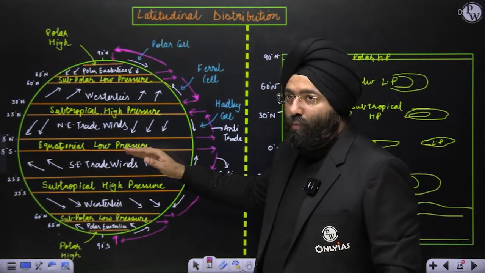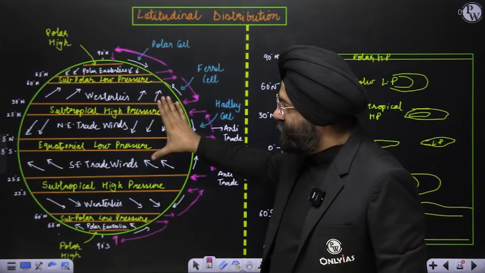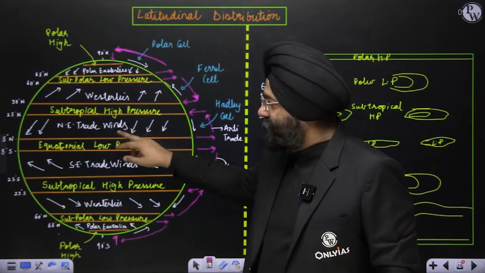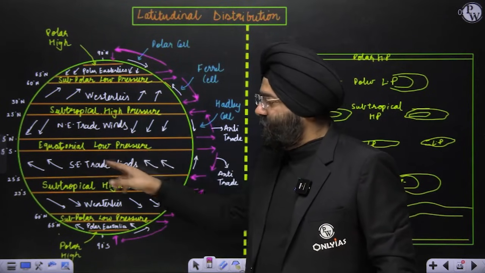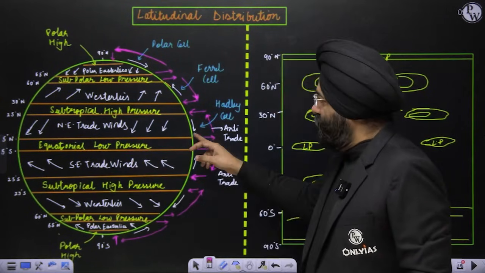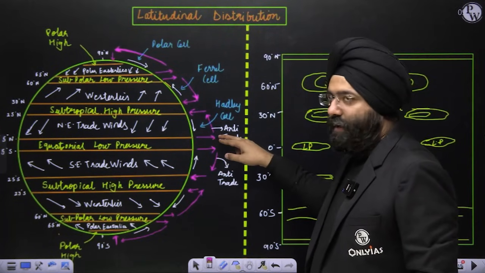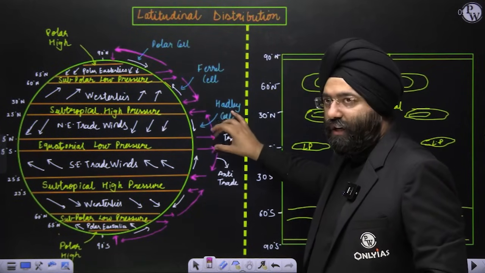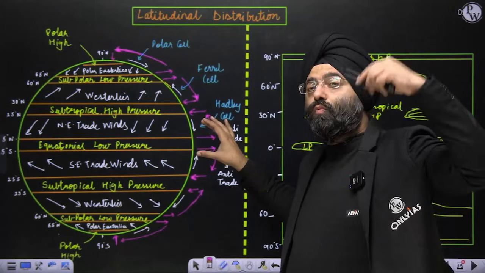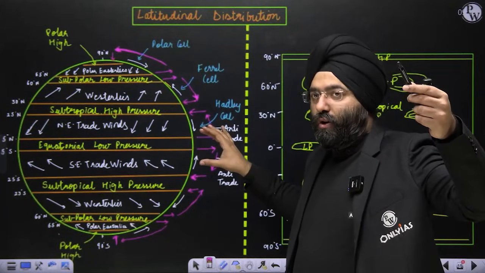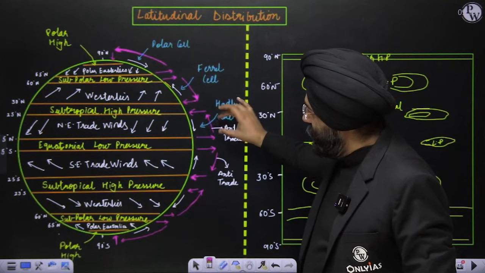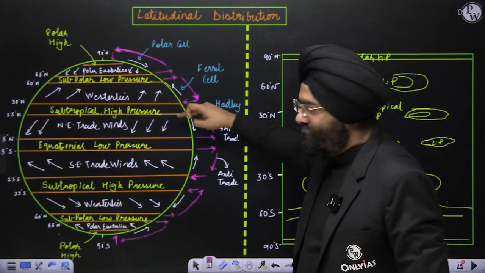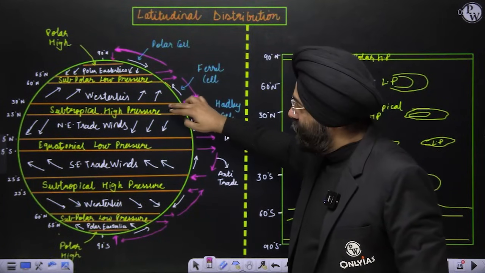Now that the equatorial low pressure is created, from the surrounding regions the winds will come to take that place. These winds which are coming are the northeast trade winds and southeast trade winds. When the air rises over here, obviously it will move in either direction because it cannot go beyond the tropopause. After some time, it will cool and subside, creating a high pressure here.